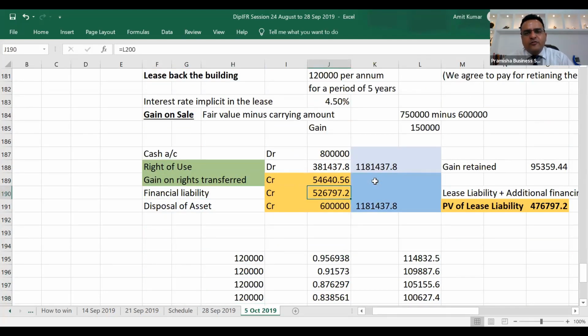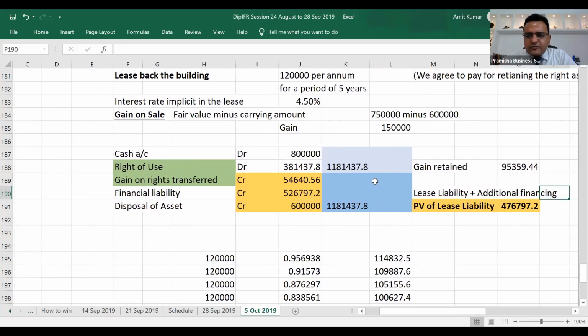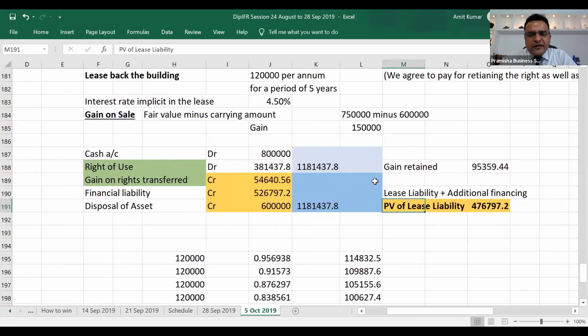Now we'll do opposite of what we did in low market terms. This is above market terms. So total liability is 526, but out of this, to retain the right is less 50,000. To retain the right is 476. So we'll use this for calculating the fraction for right of use and gain on rights transfer.